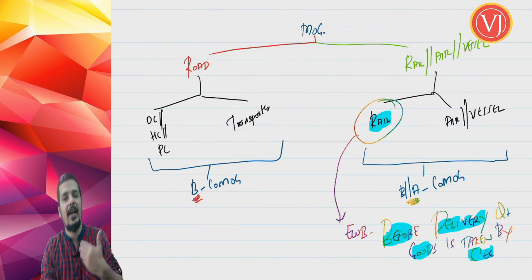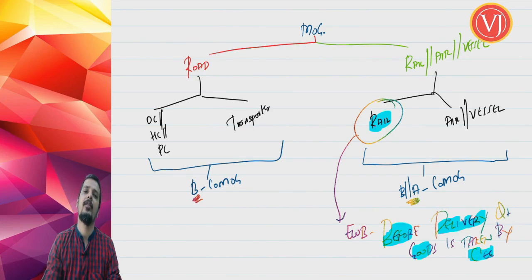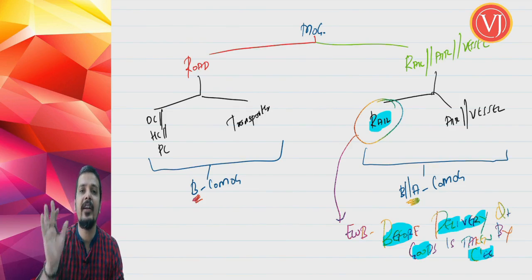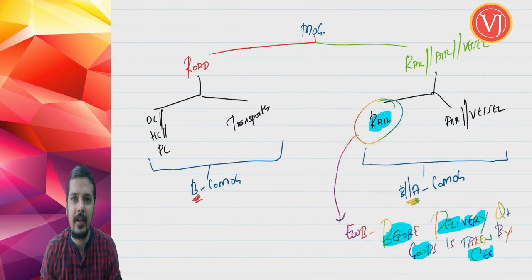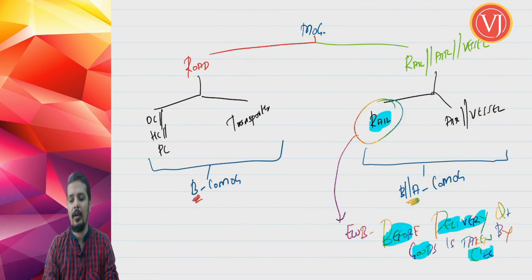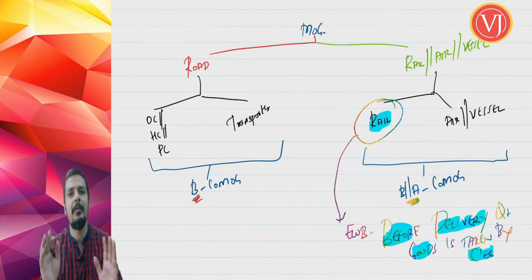So I may have, as a consignor, dispatched the goods by rail on say 10th of July, and the goods are reaching on say 25th of July, and before you, the consignee, take the delivery, it should be made sure that e-way bill is generated. So e-way bill is not required to be generated before 10th of July. No, it can be generated even after that. But supposing you are taking delivery on 30th of July, before you take delivery on 30th of July, please make sure that the e-way bill is generated. Right, for rail. For air and vessel, you can generate e-way bill either before or after commencement of movement of goods. They have not specified the end time limit. It means within a reasonable time generate e-way bill.